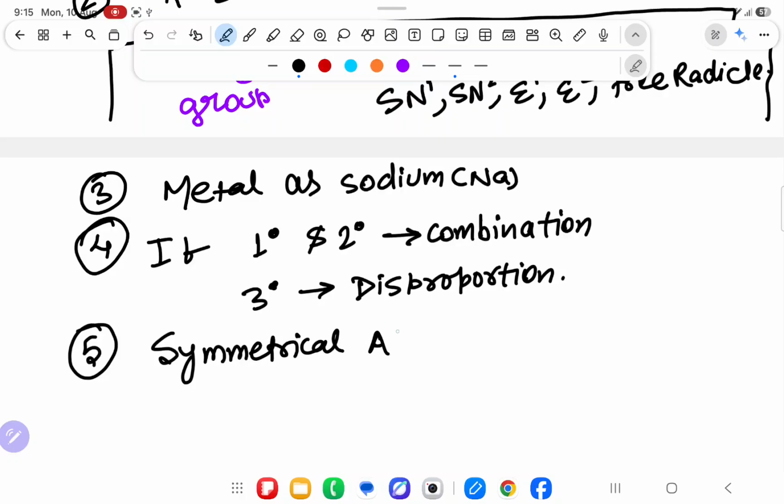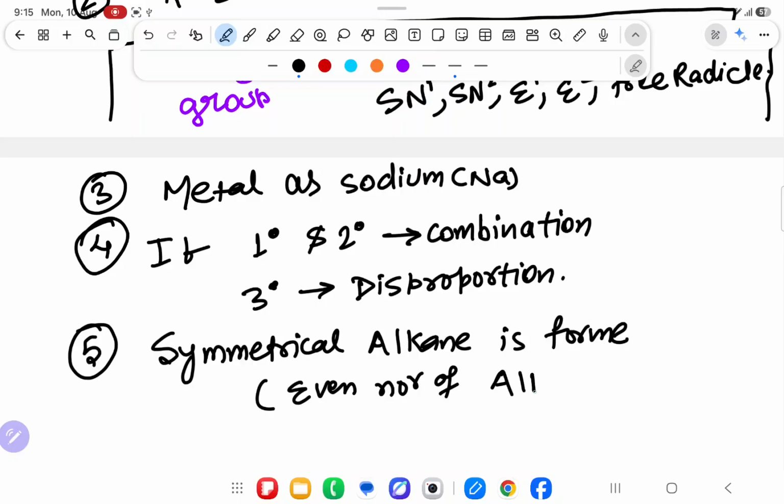Symmetrical alkane is formed. Symmetrical alkane is formed, that is also known as even number of alkane is formed.